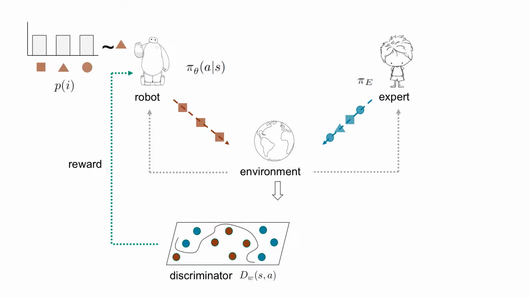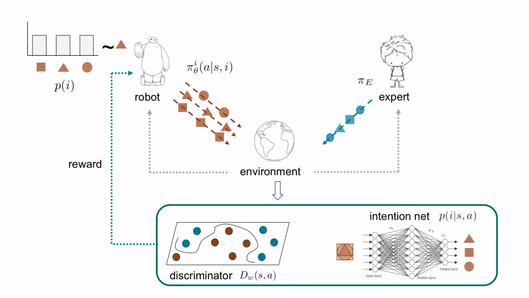In order to segment the unstructured demonstrations, we introduce the intention variable I that we condition the policy on. The intention is set at the beginning of every episode and kept constant for the time of the rollout. We want the robot to produce different skills dependent on the intention I. In order to encourage this behavior, we introduce the intention network, whose job is to classify which intention the state action pair came from. Both of these objectives, the discriminator as well as the intention network, are included in the reward function of the robot such that the robot tries to come up with skills that are as easily distinguishable as possible so that it is easier for the intention network to classify state action pairs.